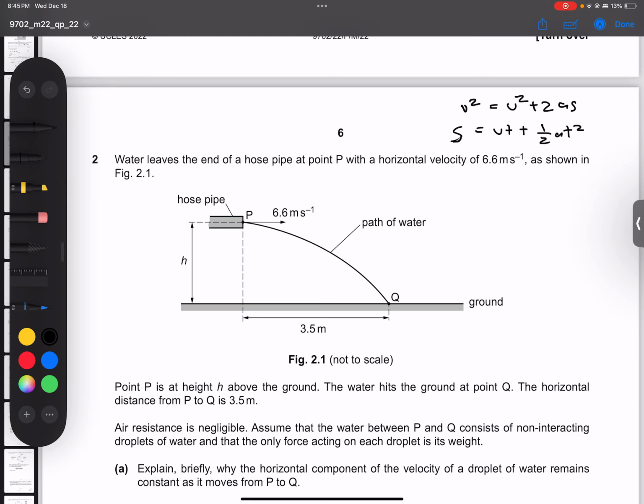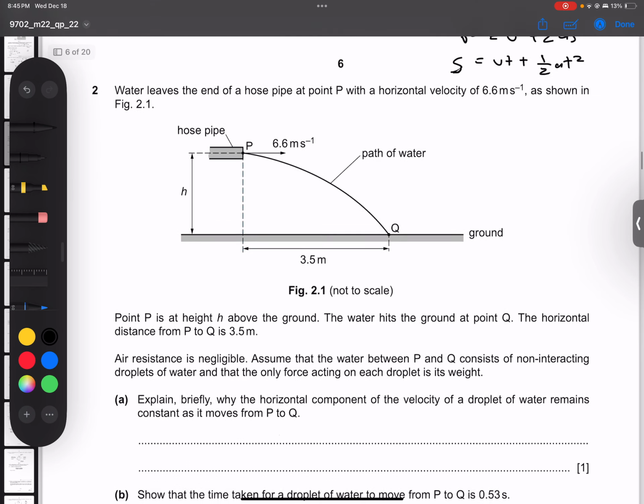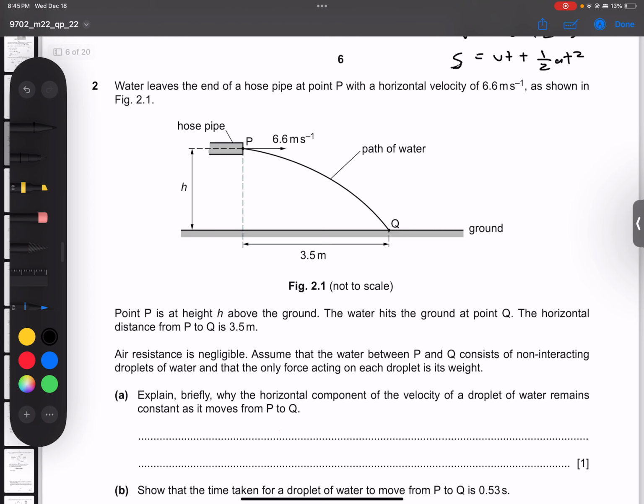Hello, it's Nick and I am back with a physics video on kinematics, doing a past paper question just so you can get a general understanding of the concept and projectile motion in general.